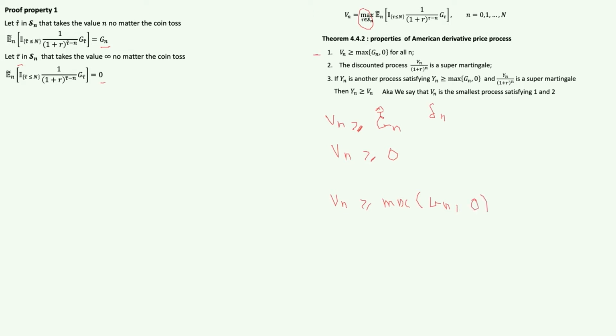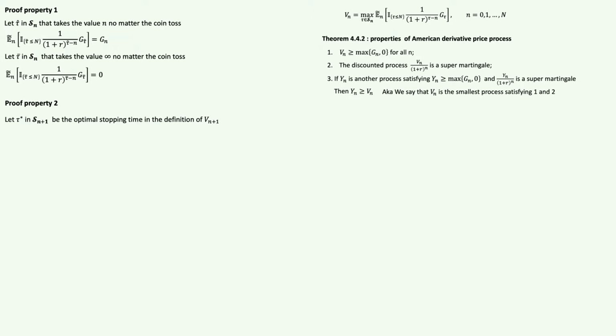And I think that this definition was probably kind of straightforward. Okay, so now let's look at property 2, which is saying that basically the discounted price process is a super martingale.